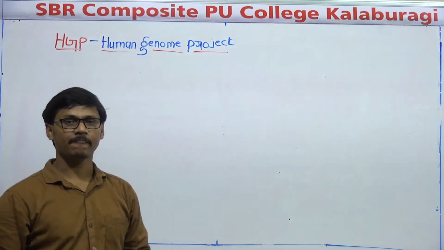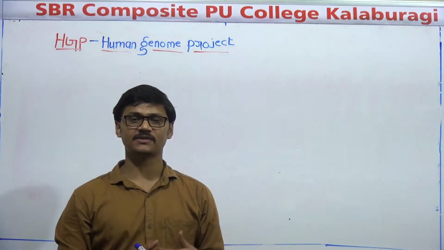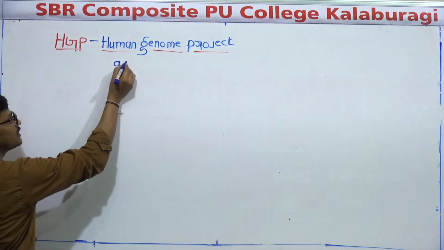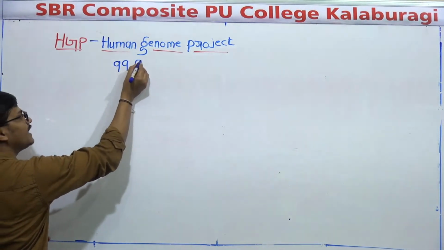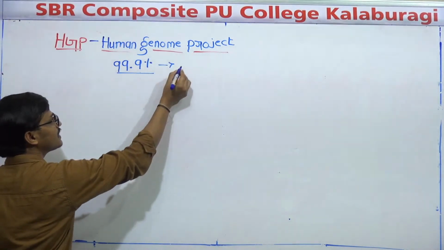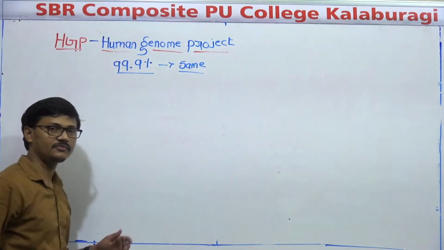By the way, if you compare one person with another, how much percentage of gene differentiation occurs? All humans share 99.9% of the same genes.